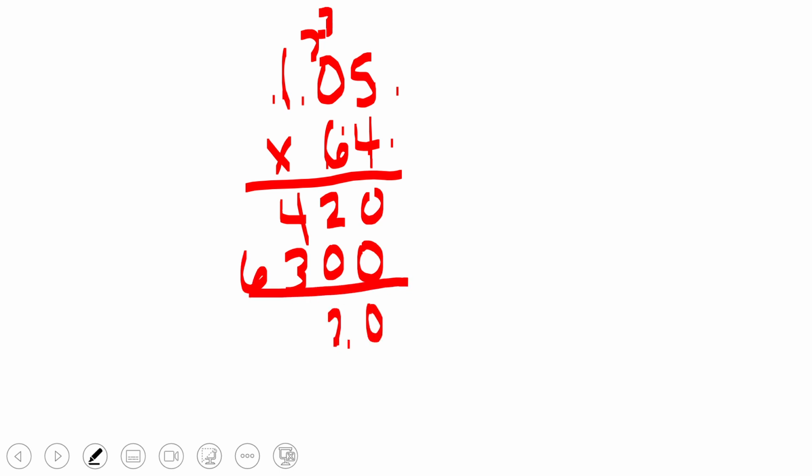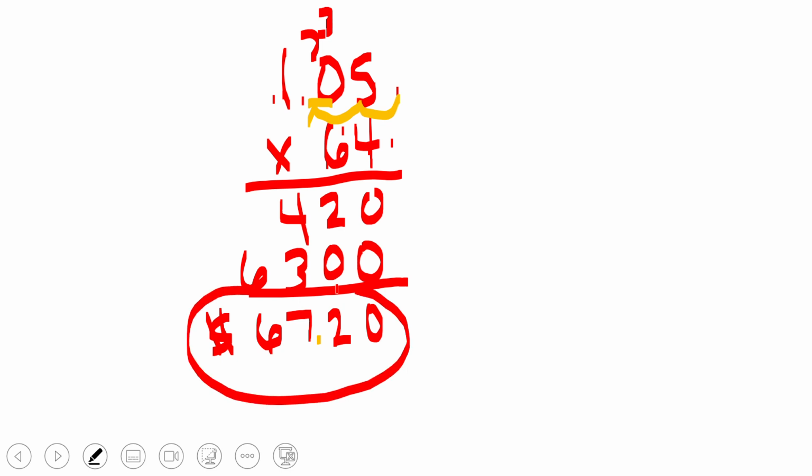All right, we add our partial products together to create whole products. And we consider our decimal after multiplying normally is back two place values in our factors. So we're going to have $67.20 as our total expenditure, including sales tax, for $64 in clothes items.